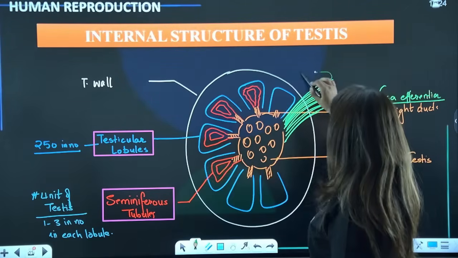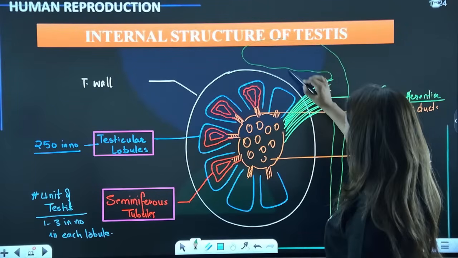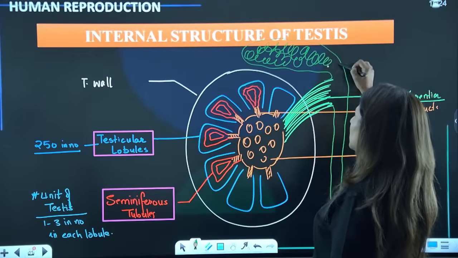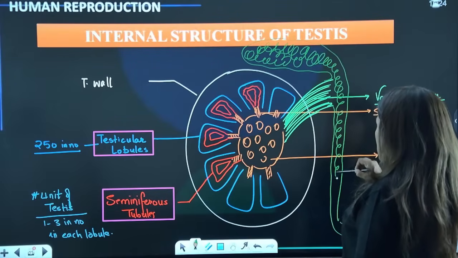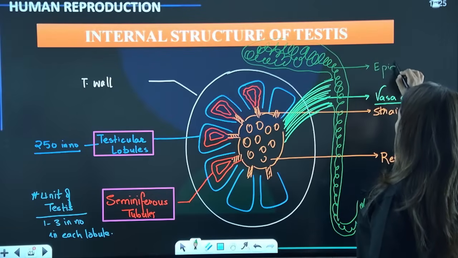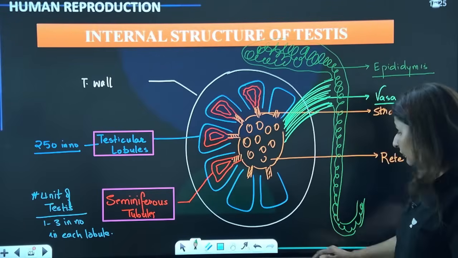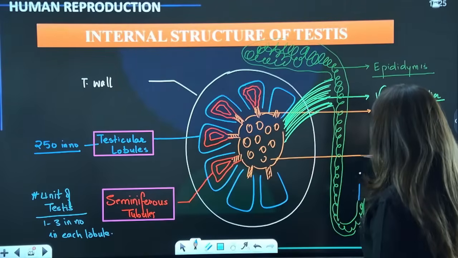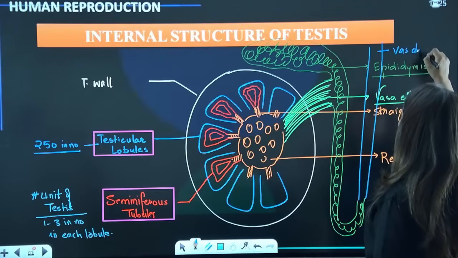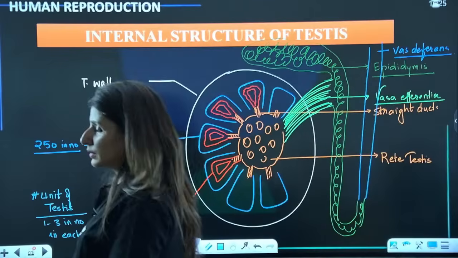So all of these are going to open up in a highly coiled structure, guys, around 1 to 2 meters long, super coiled. This structure is known as epididymis. Are we clear? And from epididymis, guys, arises that tube which will carry the sperms back into the abdomen for storage. This is where the sperms will be stored. Are we clear? Please tell me.